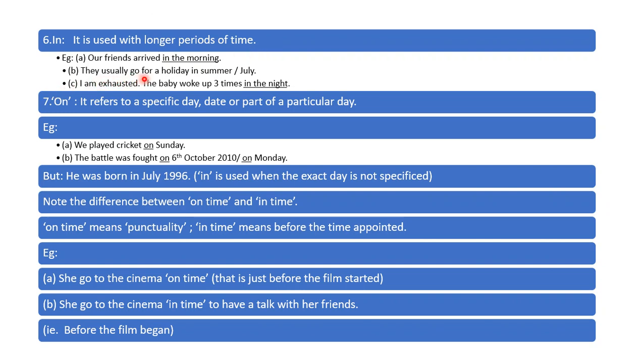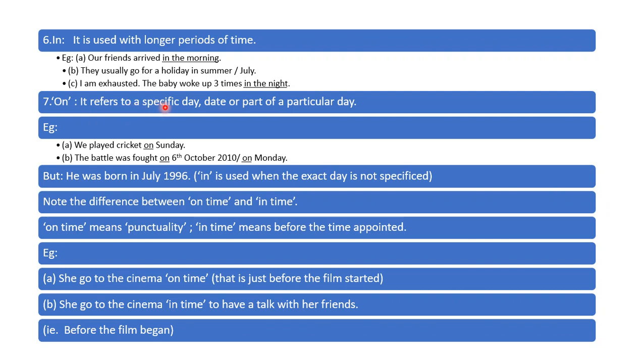They usually go for a holiday in summer. Summer is also a longer period of time, or in the month of July. July is a whole month. I am exhausted. The baby woke up 3 times in the night. Night is a longer period of time. So we used in. Now on.